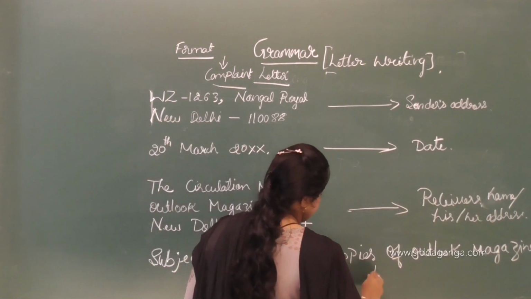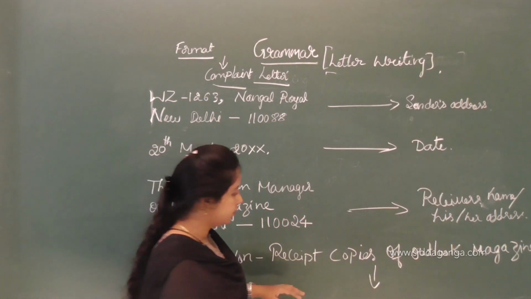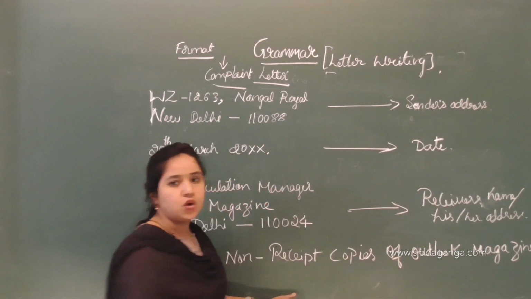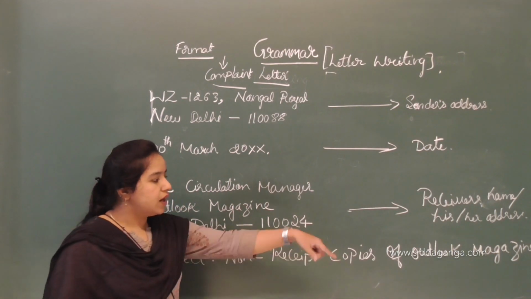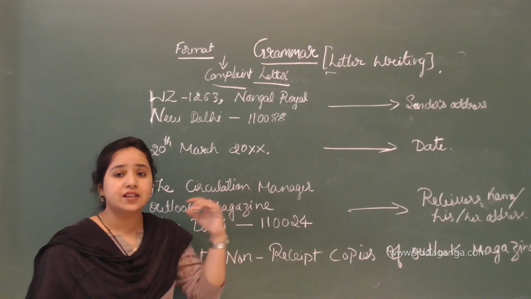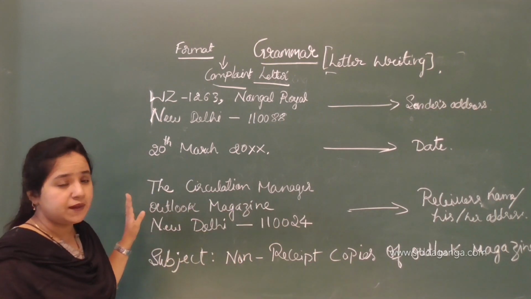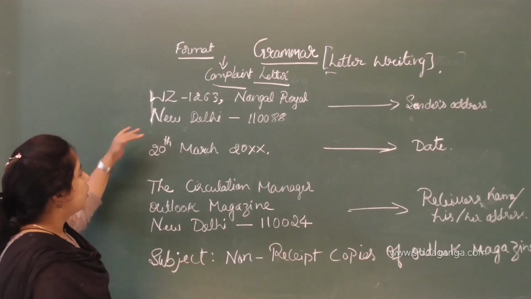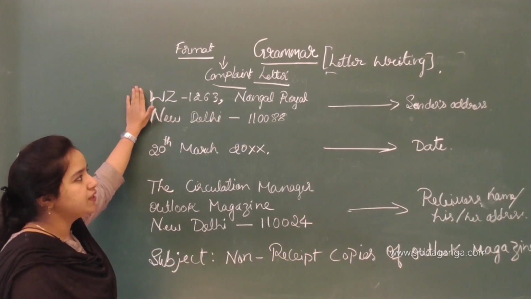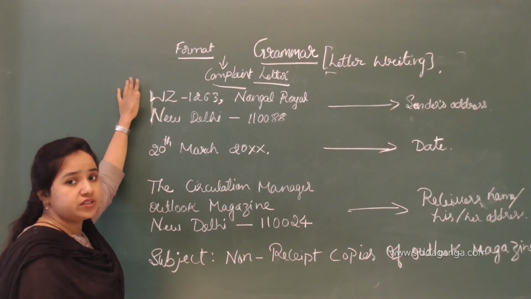Here I am writing it down. I think you are not able to see this, but this part is called a subject. At the end of that line you can write an arrow mark, and then you write the subject. Now I am going to rub this and explain once again. So here is your address, the person who is writing the letter, who is sending a complaint.